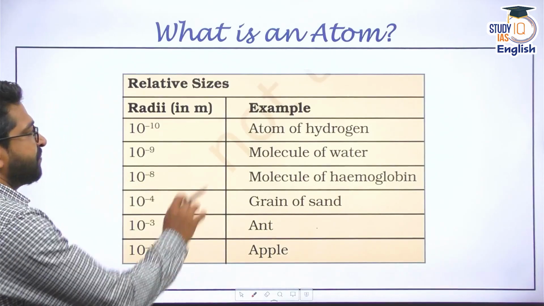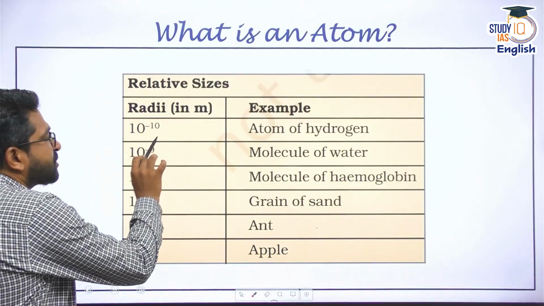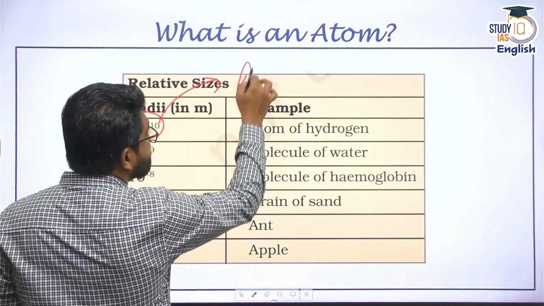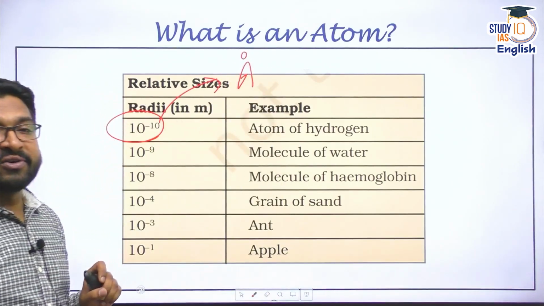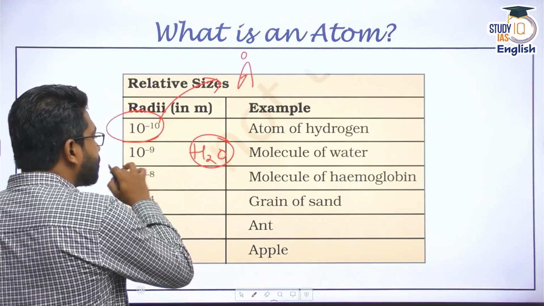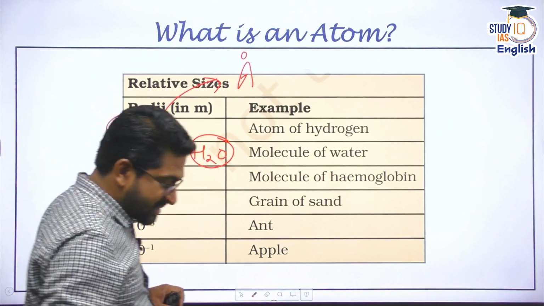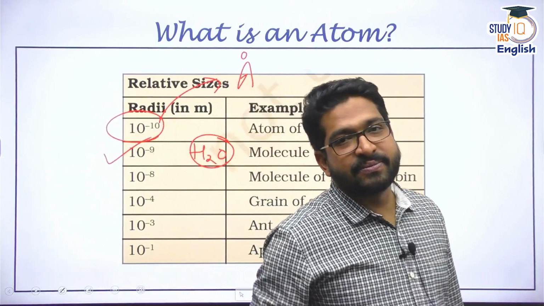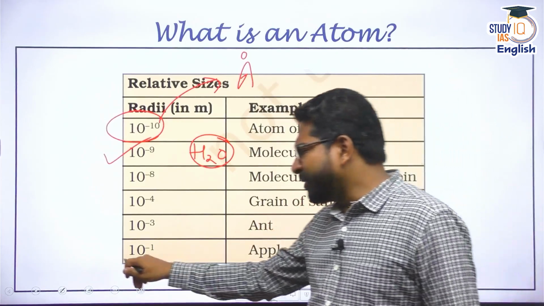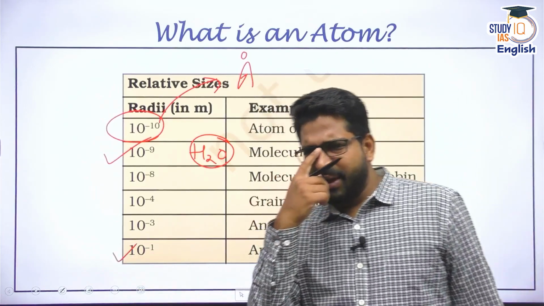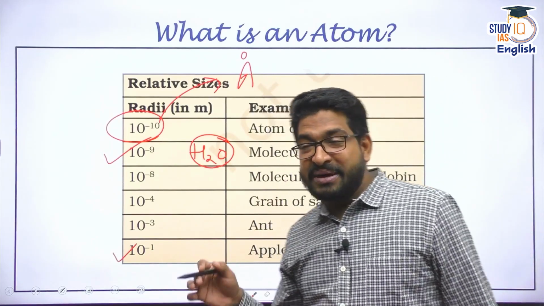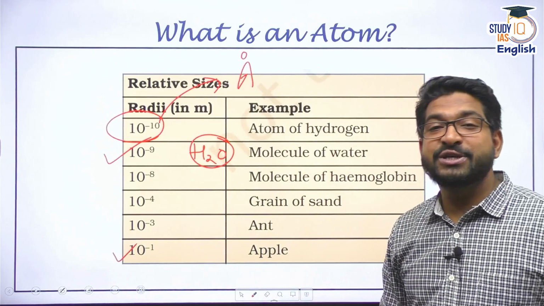For example, hydrogen. An atom of hydrogen is approximately the size of 10 to the power of minus 10 meters, and this 10 to the power of minus 10 is called an angstrom. You must have heard of this. A molecule of water, that is an H2O molecule, is of the order of 10 to the power of minus 9 meters. It is in the range of nanometers. A simple apple that we eat is in the range of about 10 to the power of minus 1 meters, right? Basically in centimeters. All right. So imagine the size of an atom, extremely small.